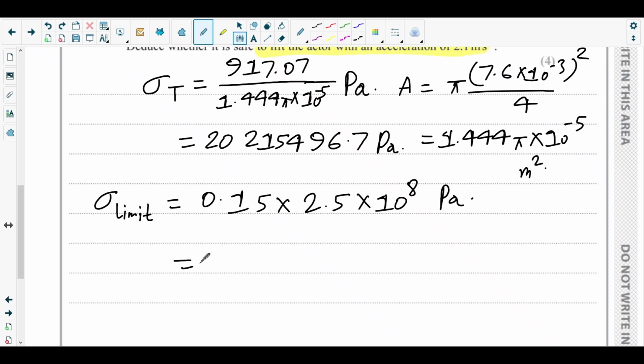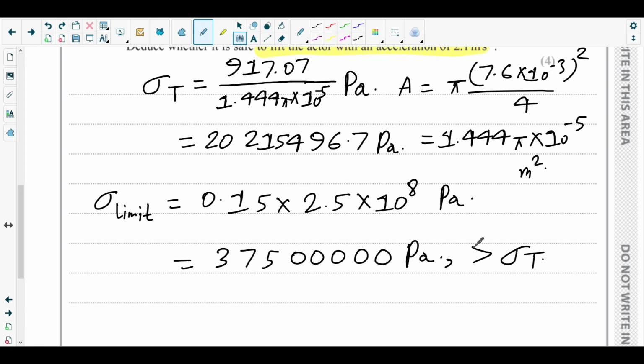So you get 2.5 times 10 to the power 8 times 0.15, which gives you 375, and then 5 zeros, that much Pascal. So definitely it is pretty much larger than the effective stress, right?